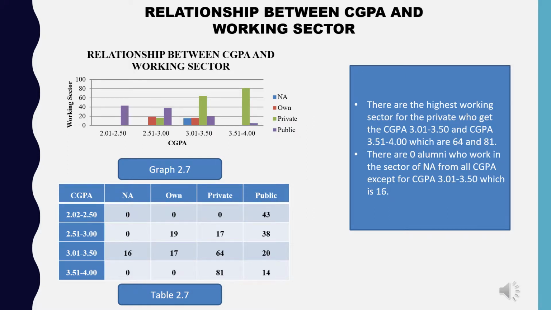There are 0 alumni who work in the sector of NA from all CGPA except for CGPA 3.01 to 3.50, which is 6.